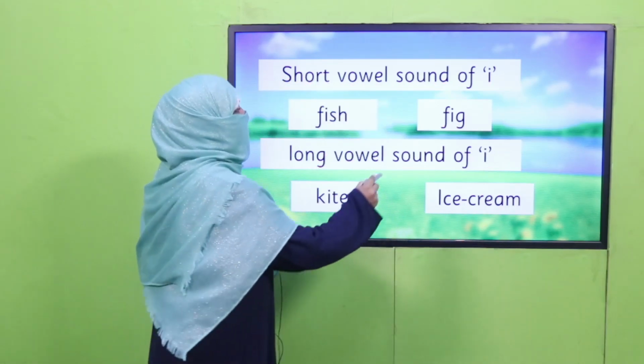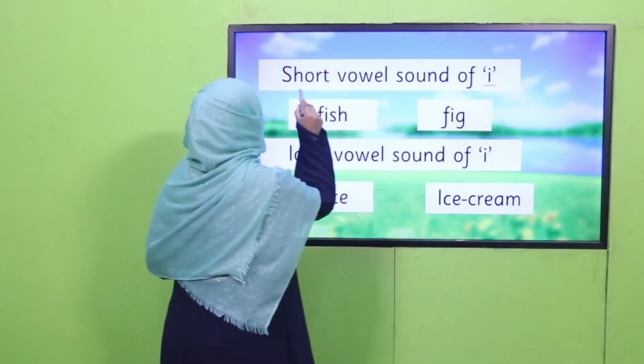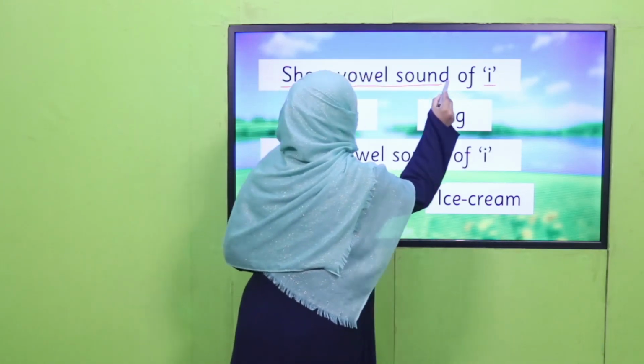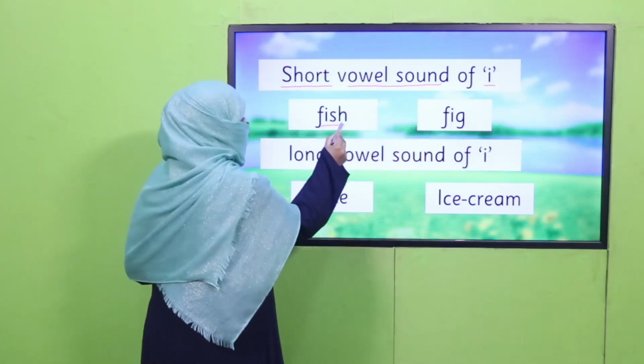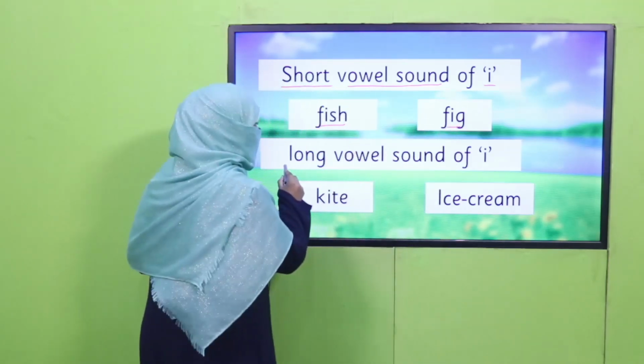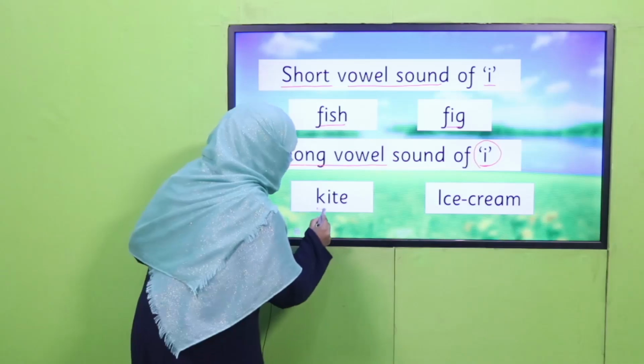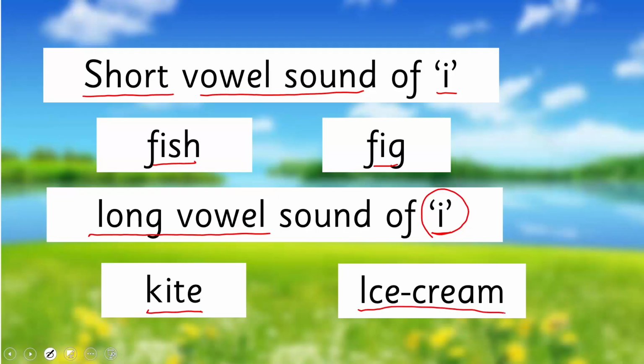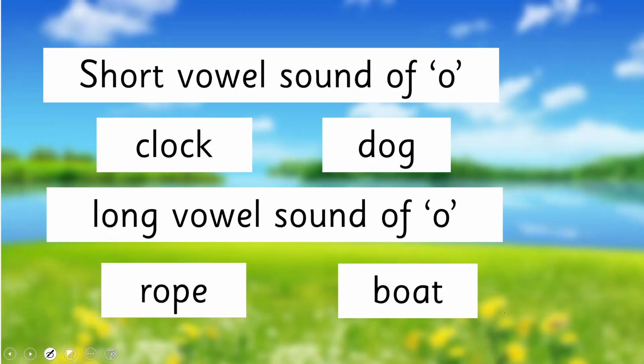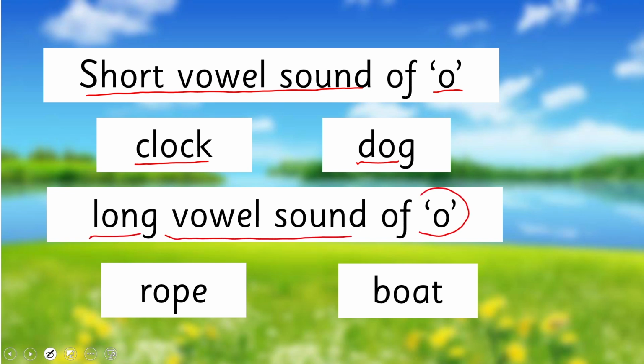The next letter is I. The short vowel sound of I is i, as in fish, fig, and the long vowel sound of I will be its name I, as in kite, ice cream. And the next vowel is O. The short vowel sound of O is o, as in clock, dog. The long vowel sound of O is O, the way its name is, as in rope, boat.